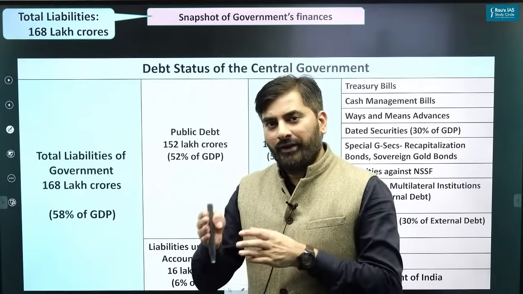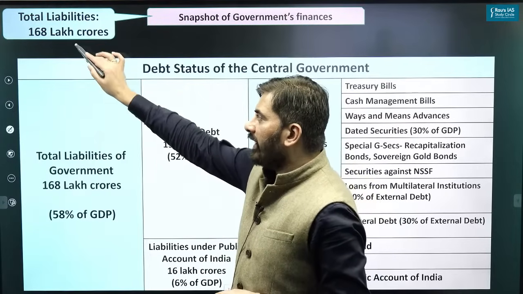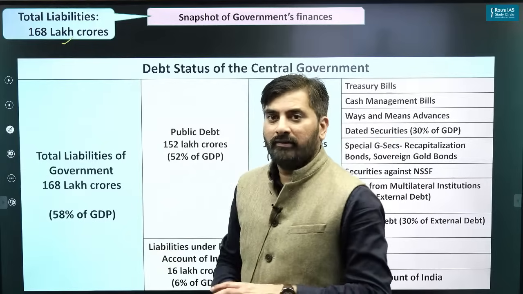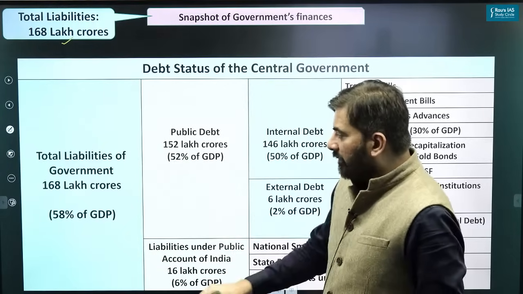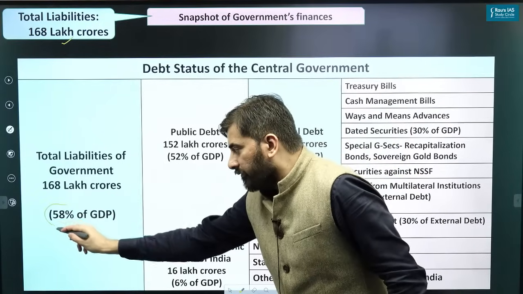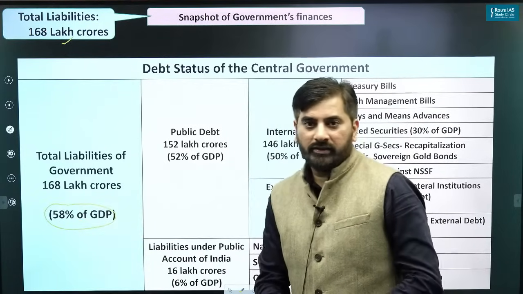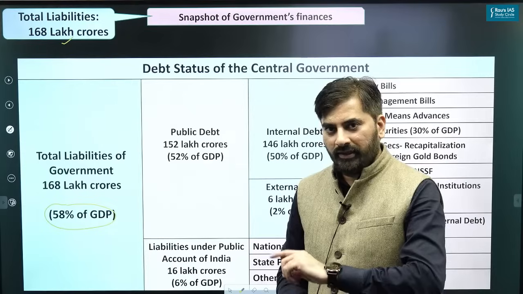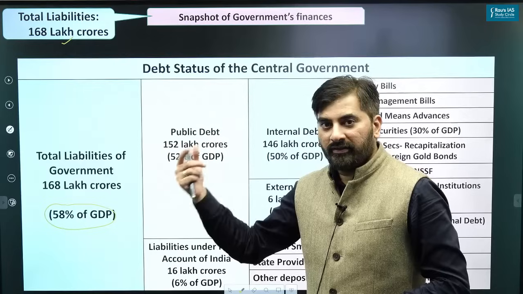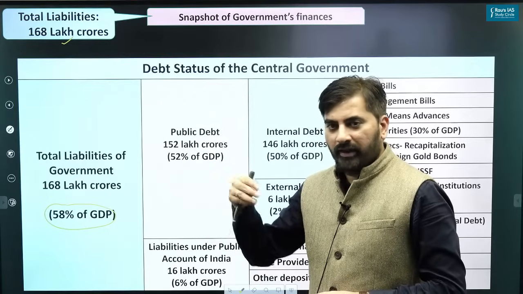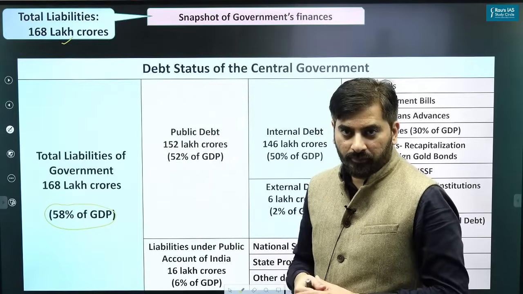From 152 lakh crore, the liabilities have increased to 168 lakh crore. And you can see the total liabilities are now 58% of GDP. It is only the debt of the center. We are not even accounting for the states. For states, it is more than 20%.